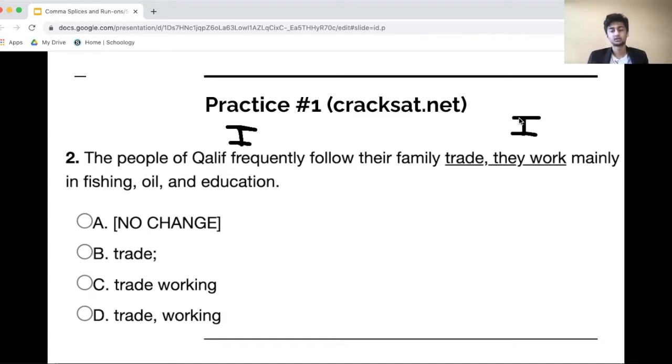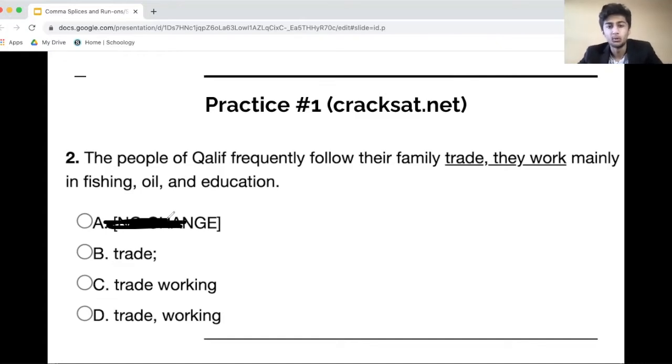Now, when you have two independent clauses, you can only connect them with three punctuation marks: a period, a semicolon, which looks something like that, or a colon. Because you don't have a period, a semicolon, or a colon here, you actually have a comma. This is going to be wrong. So A, no change, is going to be incorrect. I'm going to cross this out.